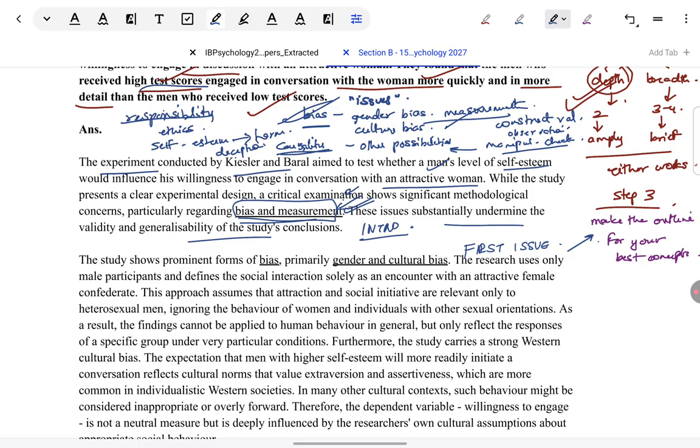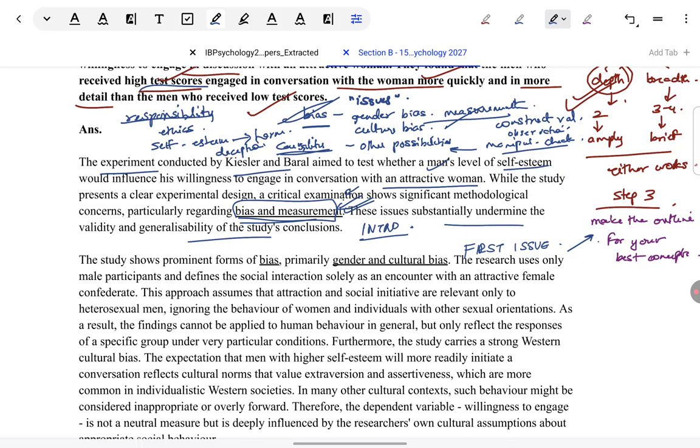Gender bias means we're not trying to understand the other gender. Freud did some studies which were gender biased. Biological psychology has also been gender biased in terms of fight or flight. No, such irrelevant discussion has nothing to do with the Kessler and Barrel study. No general understanding, where you're just trying to show that you know what gender bias is. That is not going to get you any credit.